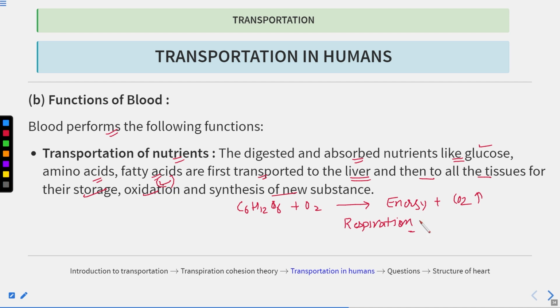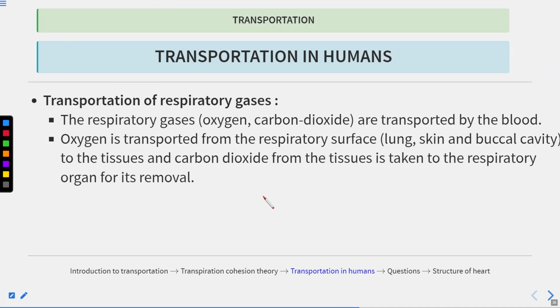All right, and then the excess material is stored in the body, which is later used for the production of energy, and these substances are also used for the synthesis of new substances. Okay, the second role is the transportation of the respiratory gases. So respiratory gases, which are oxygen and carbon dioxide, are transported by the blood.